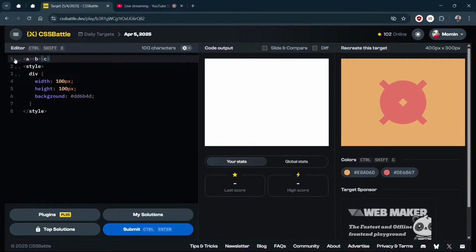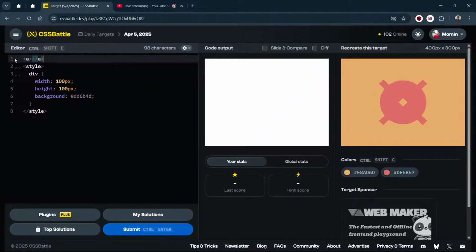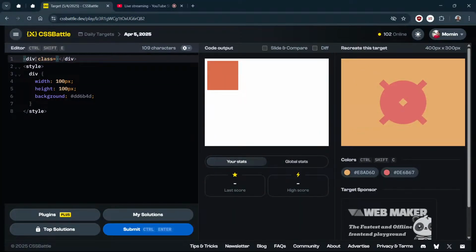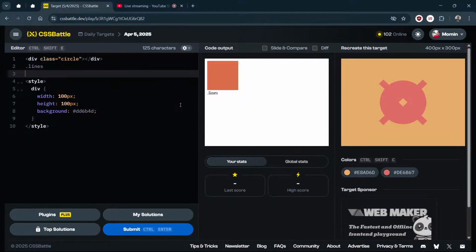But I think before doing that, I should first create this, and after that I will show it, which will be better. Otherwise it will not be helpful. So let's stick with div for now. In our basic div, we need to add a class, like this is how we should write our code. The first class should be circle, since I need to create a circle, and then I need two lines. Does Emmet work here? I don't think so. Yeah, Emmet is not working.